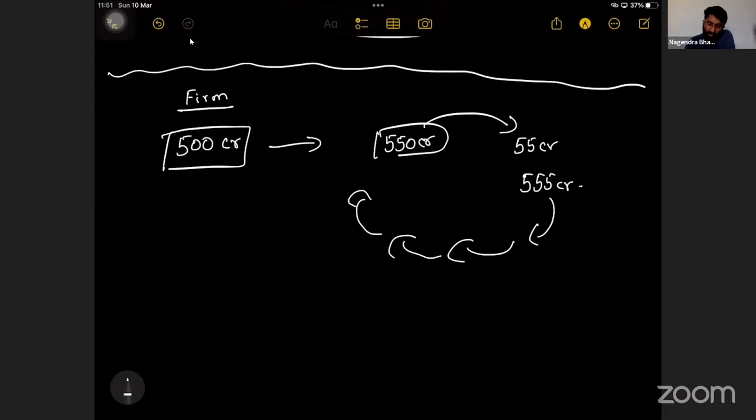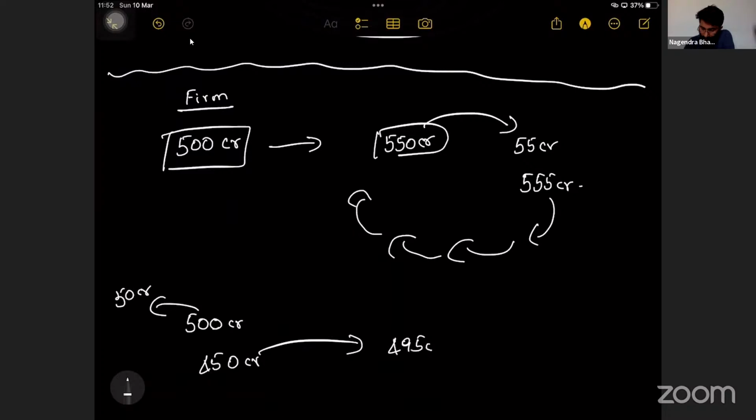But what if it was 500 crore and you take out 50 crore? Now only 450 crores will multiply, no? 450 crores will become 495 crores. Look at the difference between 550 and 495 crores. So this will go on multiplying, no? So this is called the multiplier effect.